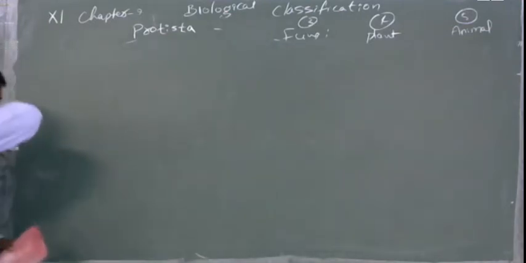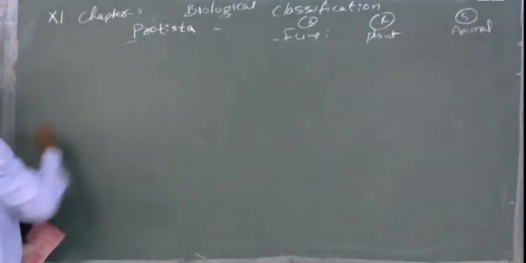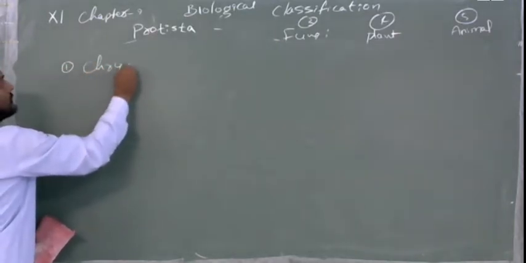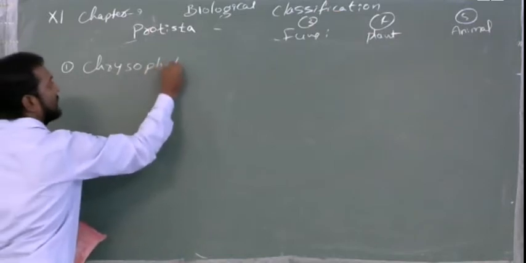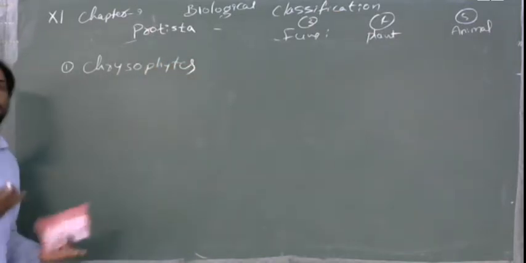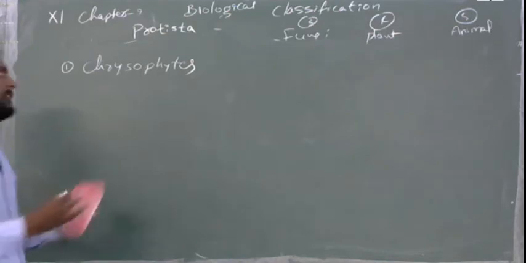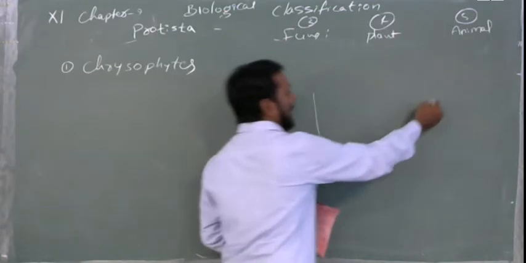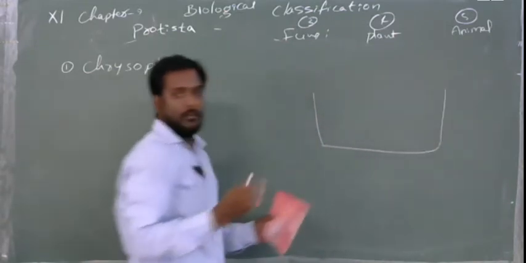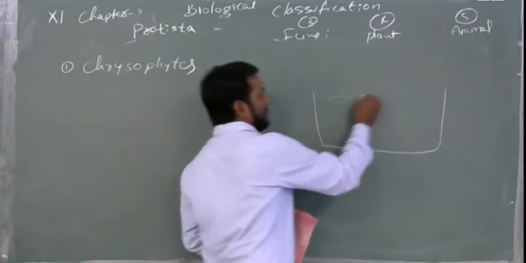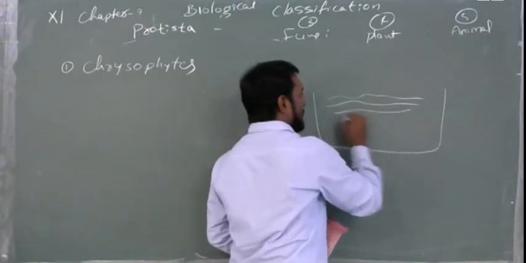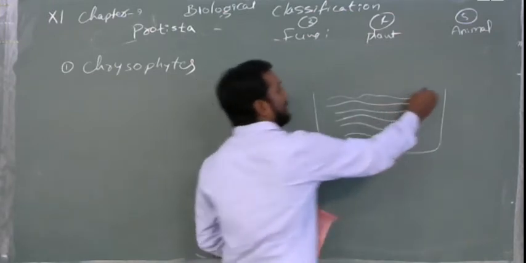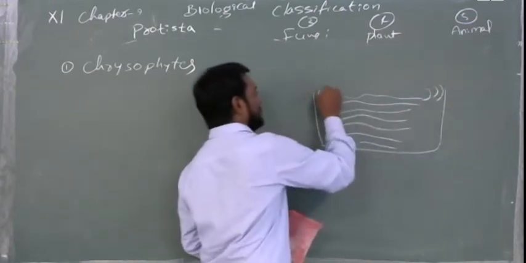Okay. Now the first one is the chrysophytes. Before going to this content, first we have to imagine how they will be, where they will be. Just for your imagination, for understanding, I am drawing this diagram. This is a pond, a tub. Okay, this will be water. In the middle, you can think that this is fresh water, stagnant pond water. Here, this will be the marine water.